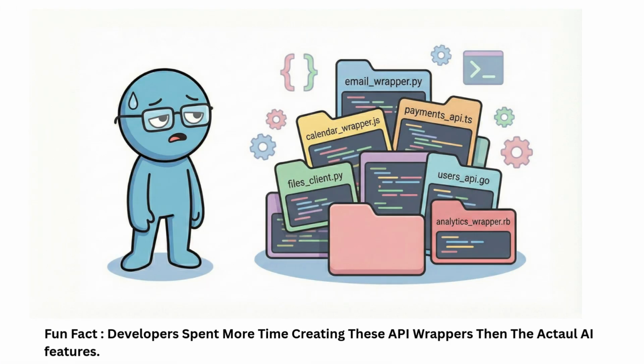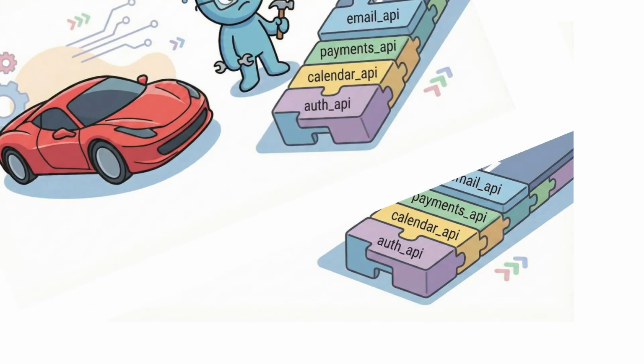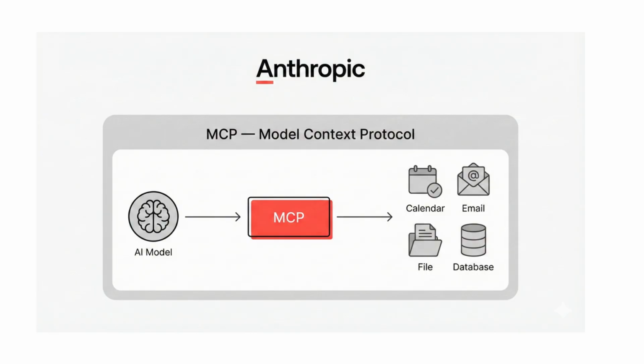Fun fact, one developer calculated he spent more time writing API wrappers than building the actual AI features. Basically, I bought a Ferrari and spent all year building a road. So Anthropic, the company behind Claude, said, stop, enough. And they created MCP, Model Context Protocol, a standard way for AI models and tools to talk.